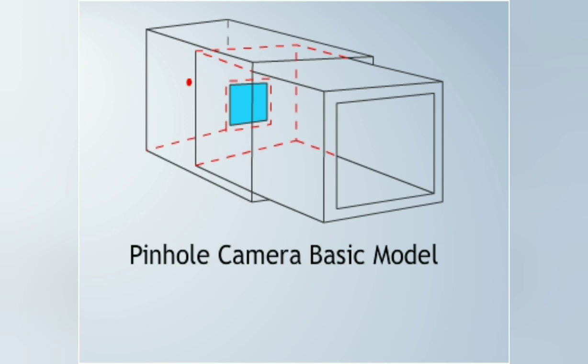How do we make this pinhole camera? We take a cardboard and make a small hole in that, a pinhole. Then we take another cardboard, which is a bit smaller in size, and we cut a small square where you place a screen. Then you will cut through the other end, and then you will place the second box into the first box.